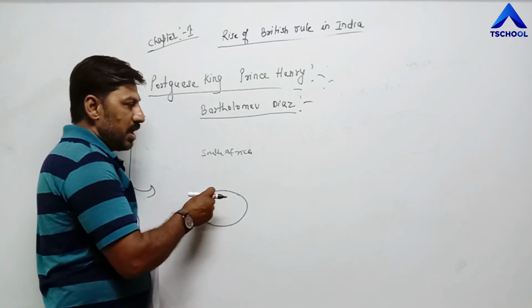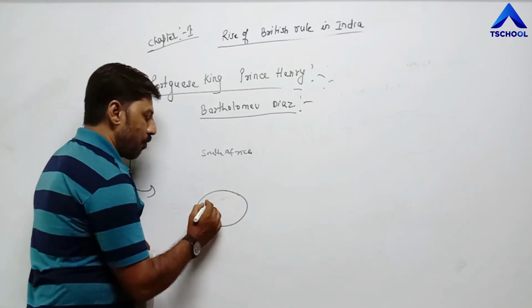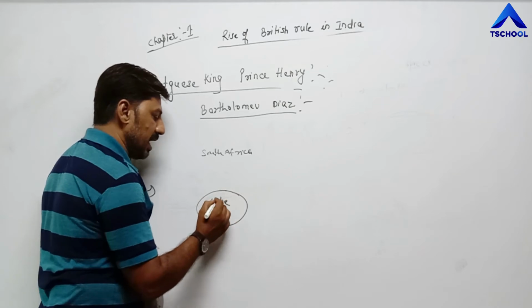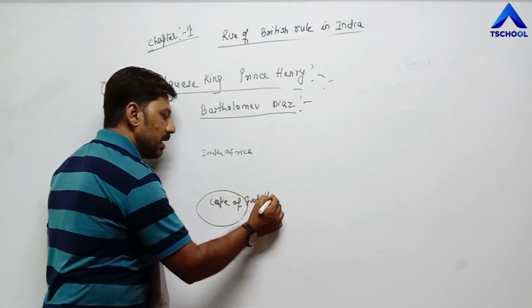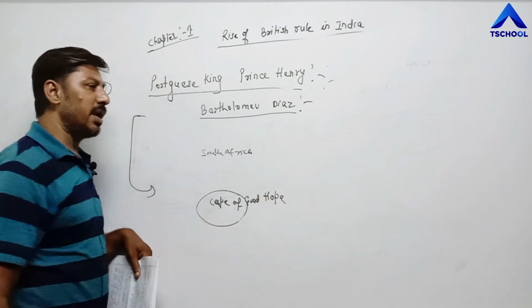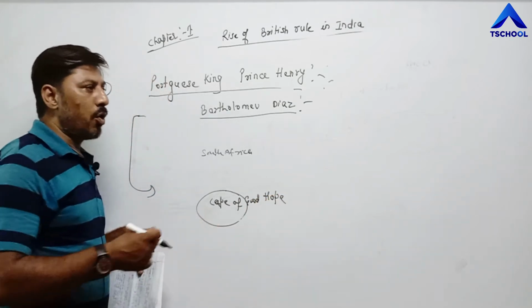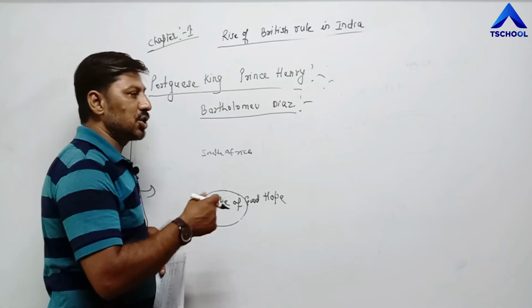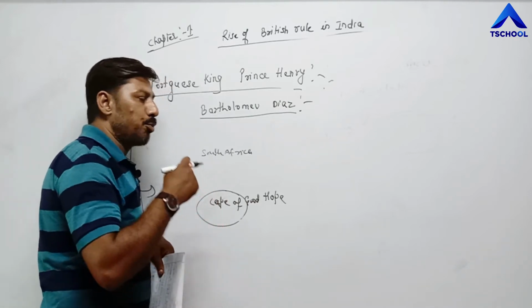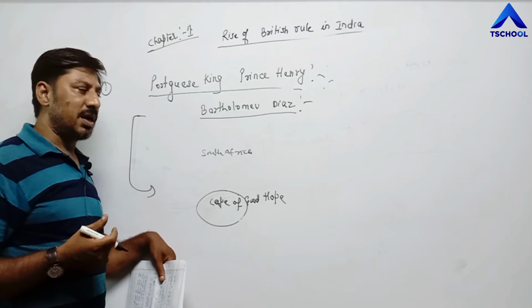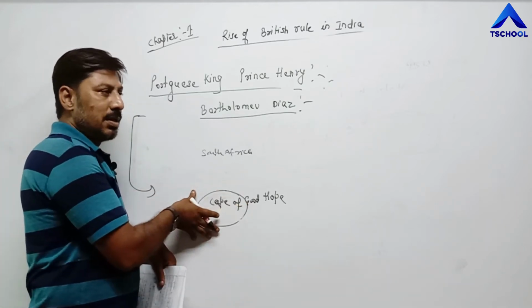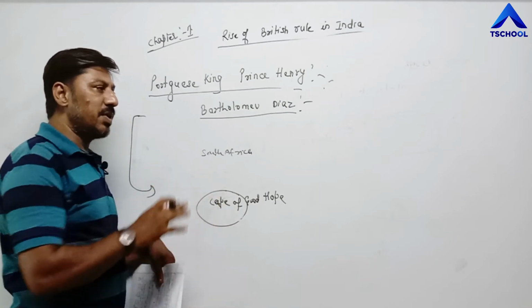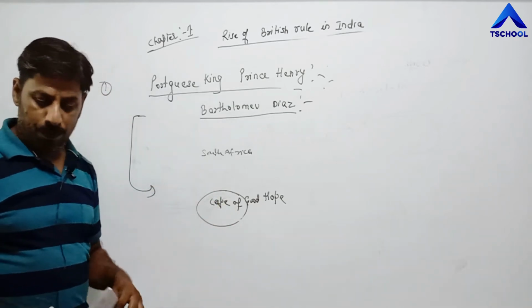That's why the name Cape of Good Hope, C-A-P-E, was given to that island. How did he realize? On the basis of the characteristics of India, because India was a very prosperous, very rich country at that time. So on the basis of the nature of this island, he realized it was not India.